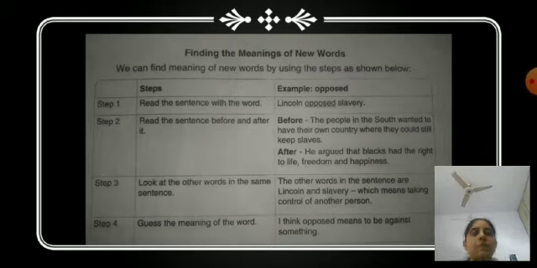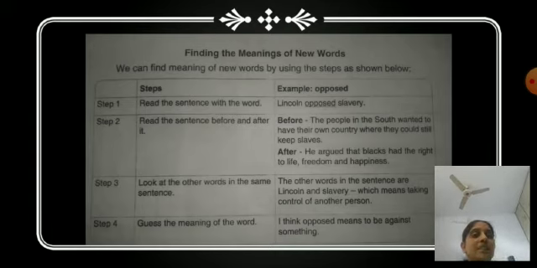The first step is to read the sentence with the word. Here you are going to read the sentence again, in which the new word is there. The second step is to read the sentence before and after it. After reading the sentence with the word, you read the sentence before it and the sentence given after it.